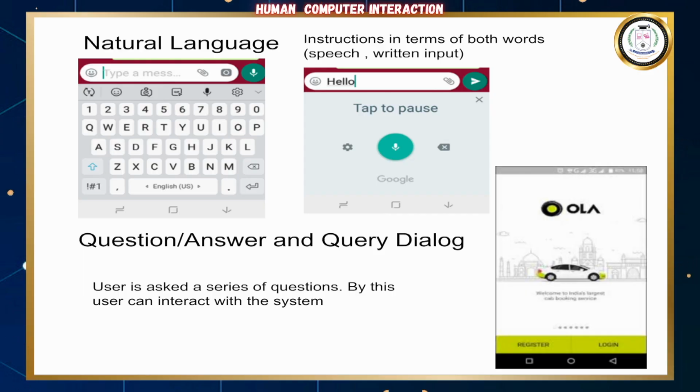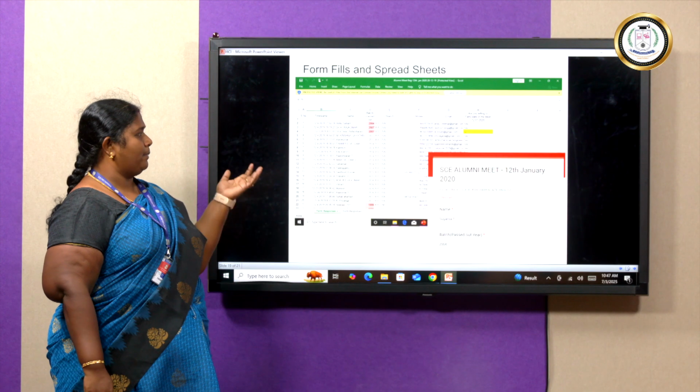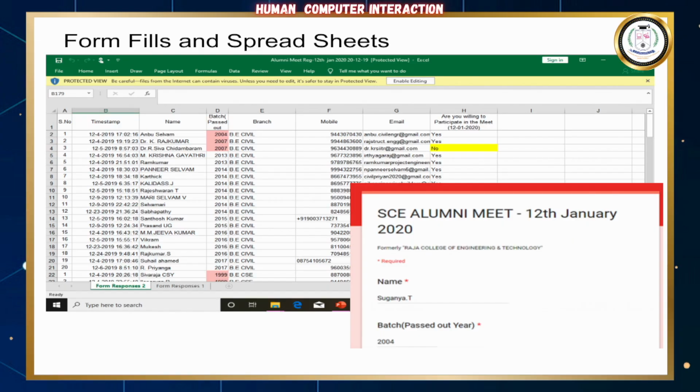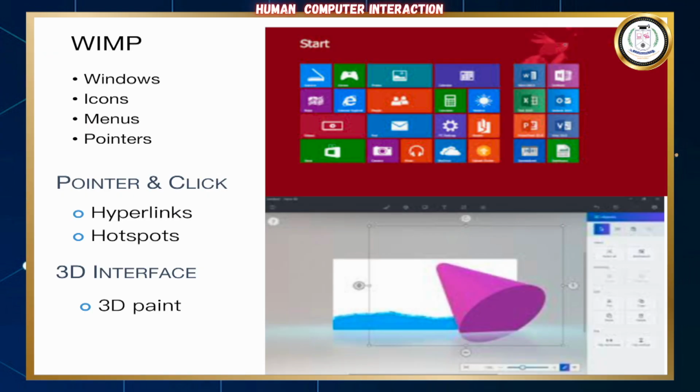And then this is the natural language where you can give a voice input and then it takes it up, and then the Ola, the same thing. The spreadsheets where we fill in the forms, and then again the WIMP, the windows where we have the various icons, the pointer clicks, the hyperspots, and the 3D interface.